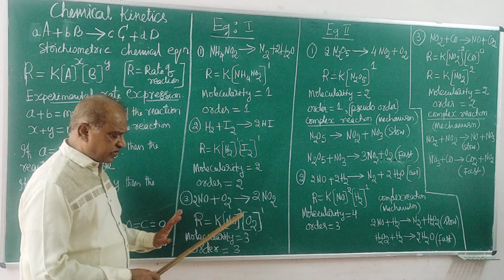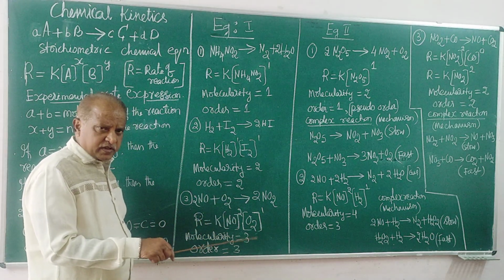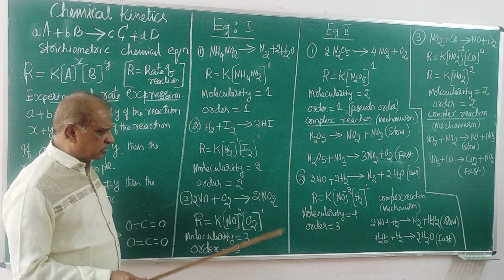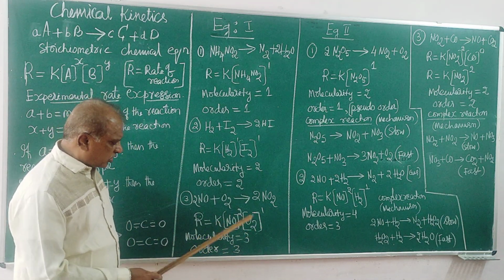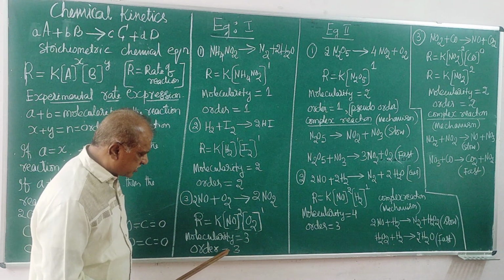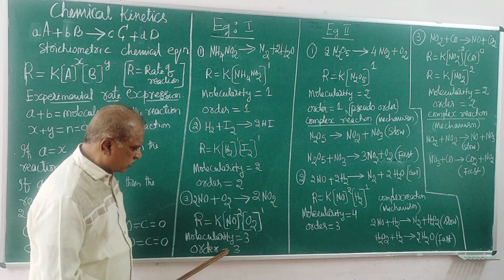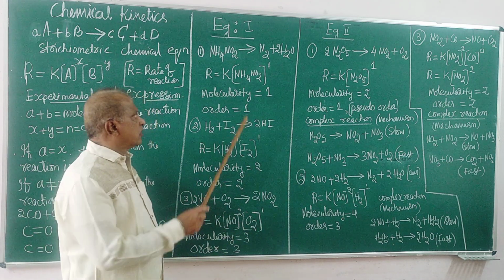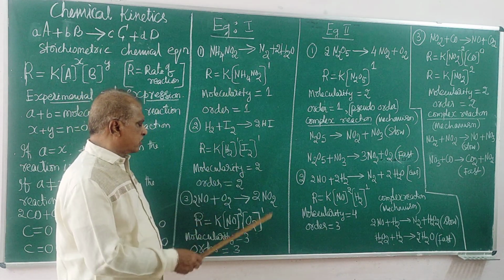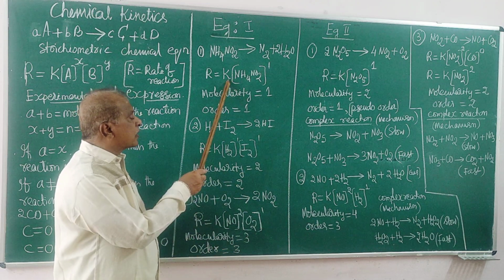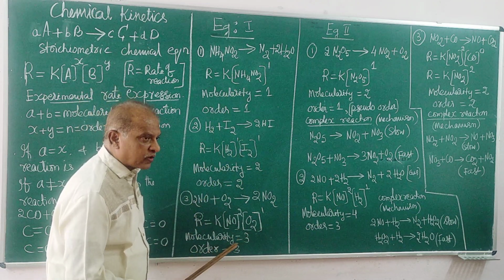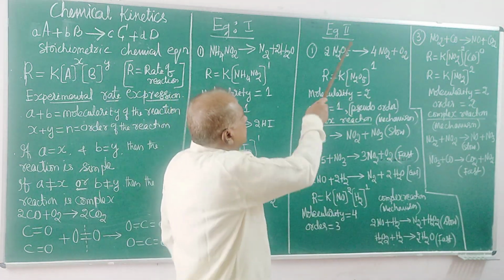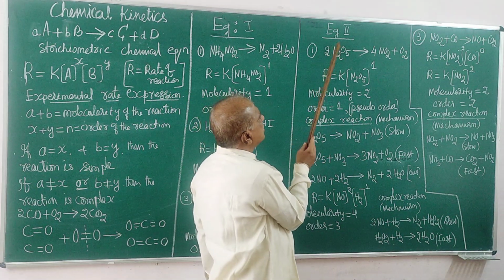It is like a simple reaction, so let us treat it as a simple reaction, and we will not discuss it more. So it is a termolecular reaction and order is 3. First order, second order, third order. Unimolecular, bimolecular, termolecular. What is termolecular? Three molecules are involved.